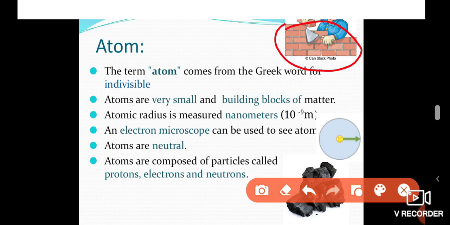We already know that atoms are very small. They are measured by the unit nanometer. A nanometer is 10 power minus 9 meter.